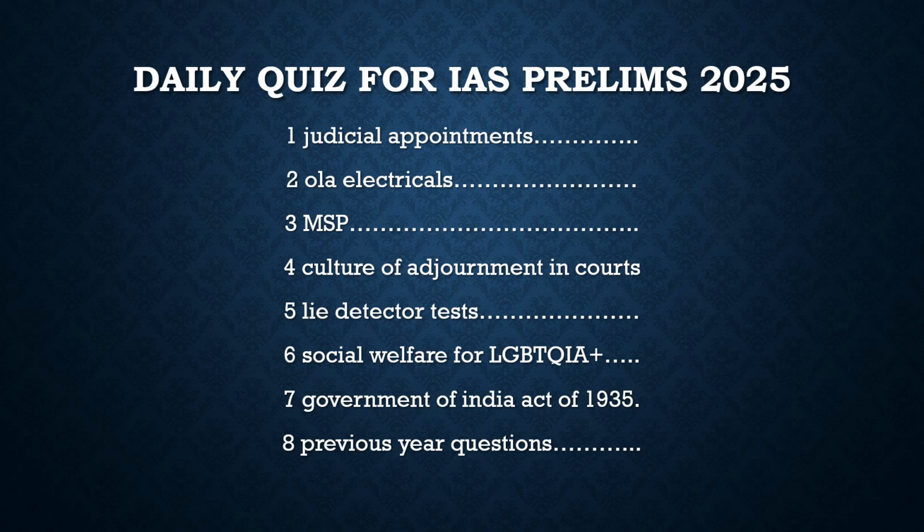In the second set of questions, we derive them from the static portion topics. If you had been with me, or if you are watching this channel for the first time, then let me tell you that we had started discussing static topics also in this video. Right now we are discussing Indian polity, and the book which we are using for that is Lakshmikant, and today we are going to discuss the Government of India Act of 1935 and derive some prelims based questions from this act.